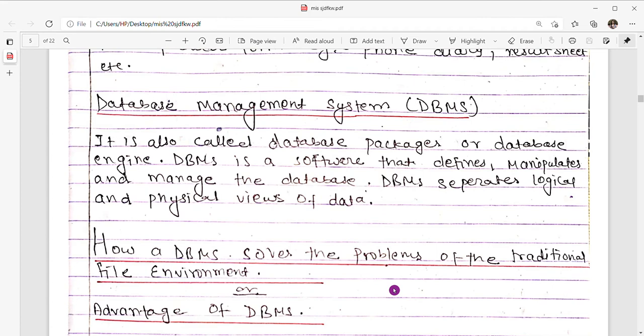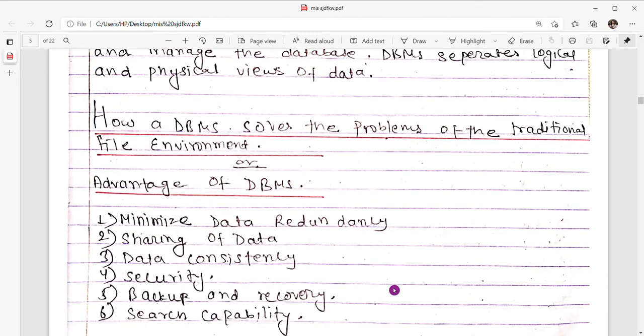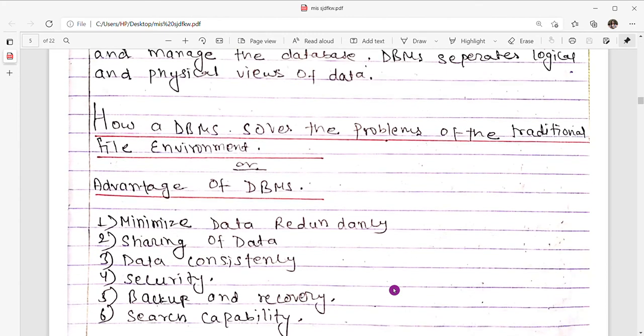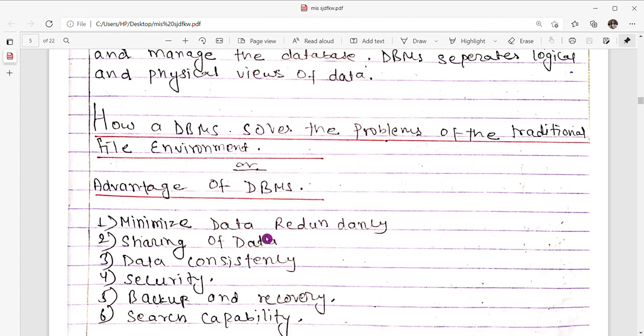So now next topic is how our DBMS, database management system, solves the problems of the traditional file system or traditional file environment. In simple terms, this question is called: what are the advantages of DBMS? Okay, so there are 6 advantages. Let us see. First one is minimize data redundancy. Second one is sharing of data. Third one is data consistency. Fourth one is security. Fifth one is backup and recovery.